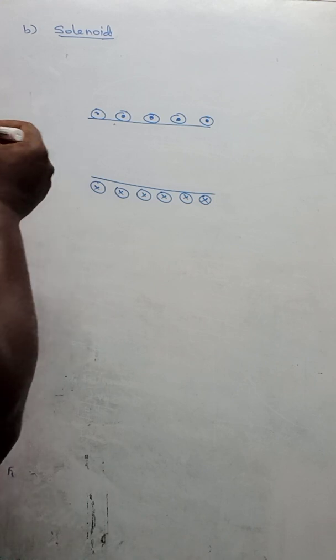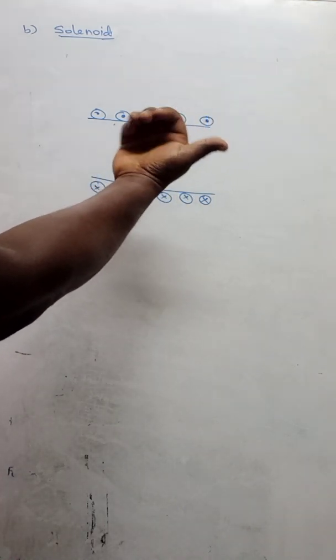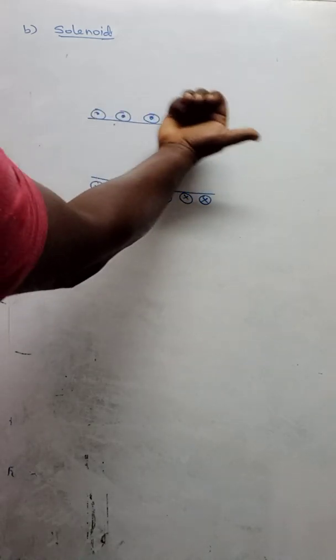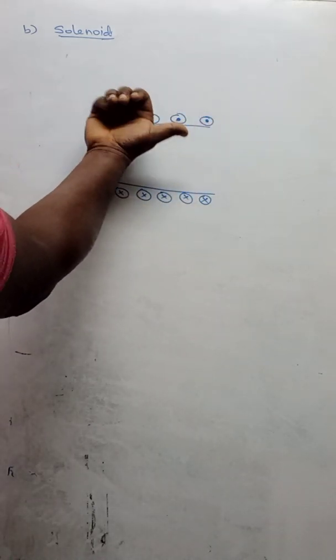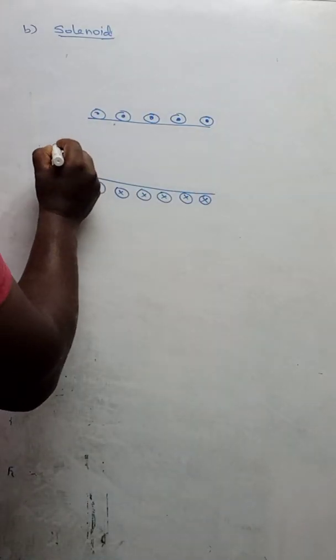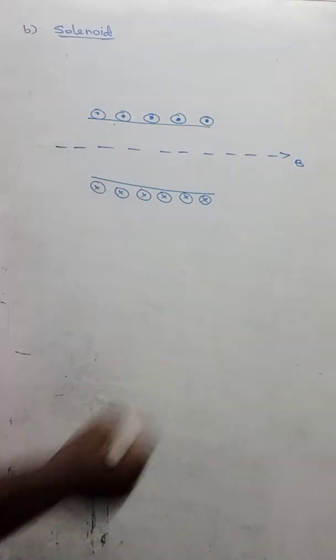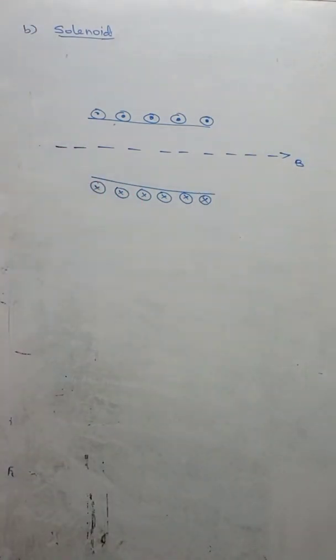Magnetic field, according to the right hand thumb rule, the fingers indicate the current, then the thumb indicates the direction of the magnetic field. So here the current is coming out, so the thumb indicates the direction here. So the direction of the magnetic field will be along this direction. Okay? Understood?